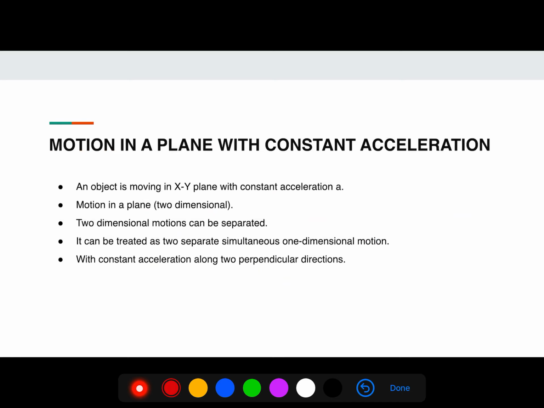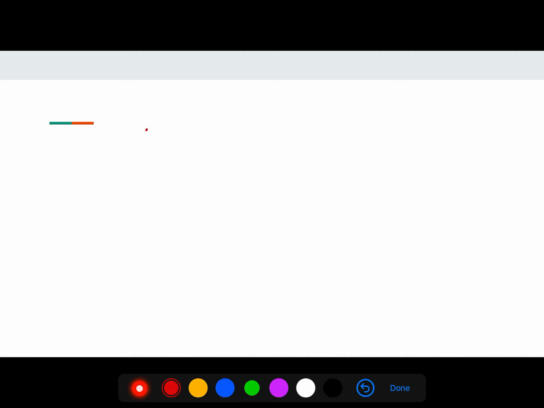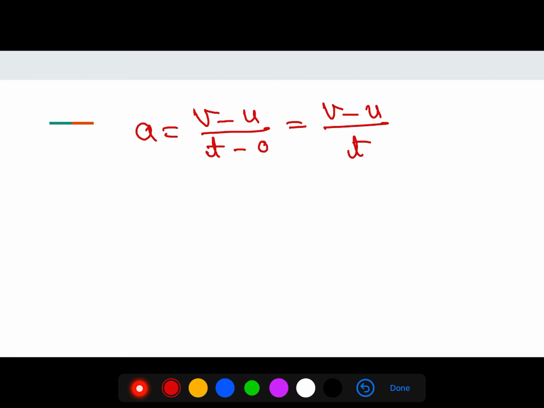Then acceleration a is equal to (v minus u) upon (t minus 0), which is (v minus u) upon t. So v is equal to u plus at.